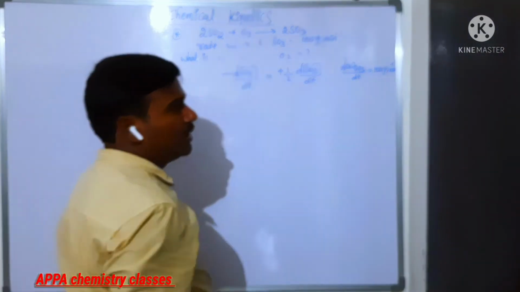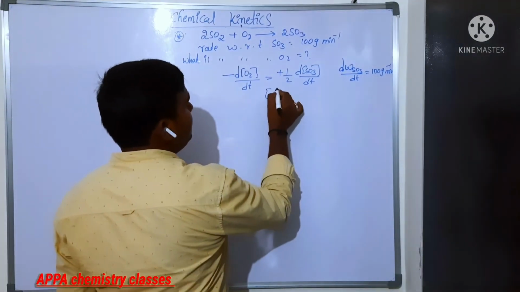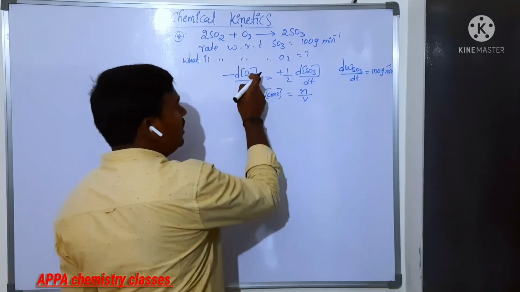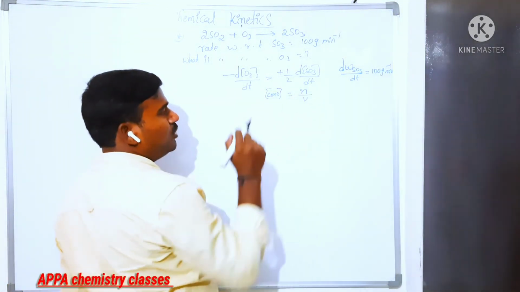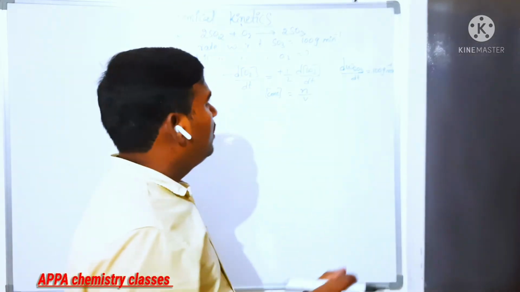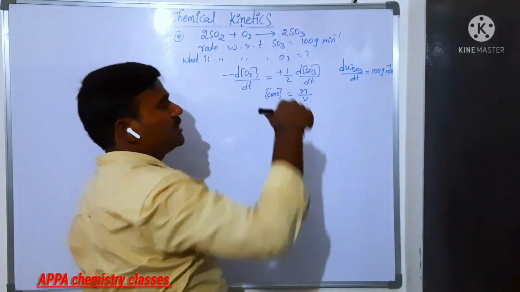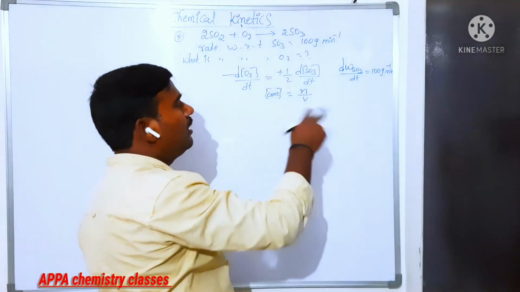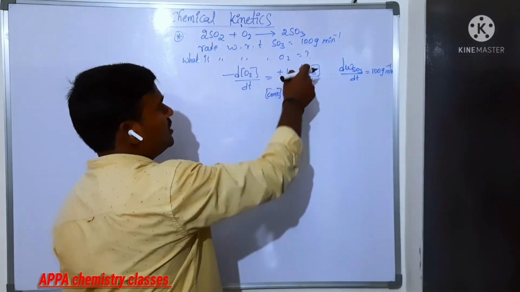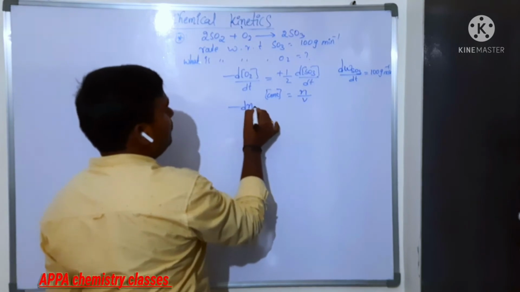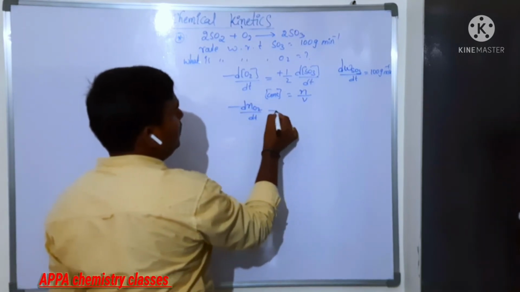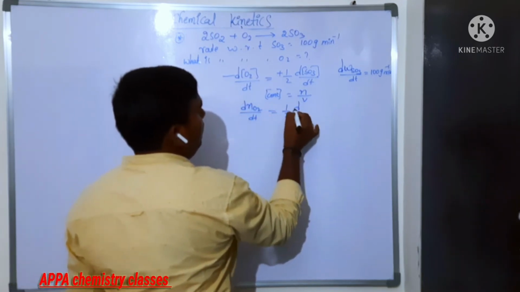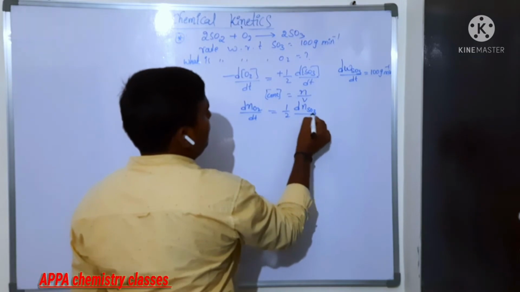Now you convert into that. Concentration is nothing but n by V. Now it is the concentration of O2, number of moles of O2 by volume of reaction mixture. If the reaction is carried out in a single container, its volume remains constant. So volume is constant. So the change in number of moles of O2 in time is half of the change in number of moles of SO3 by dt.